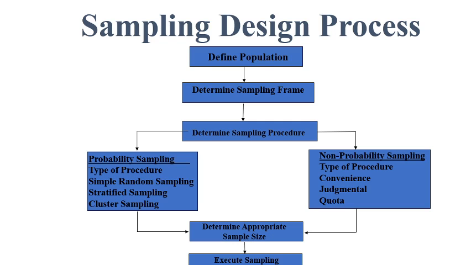This is a sampling design process. How is sampling designed? First of all, the population is defined. As in my previous example, first I defined that in order to obtain data to solve the problem related to sportsmen, I define the population.